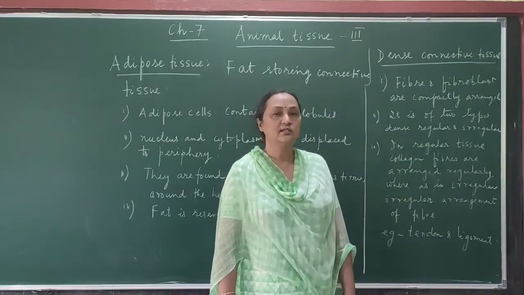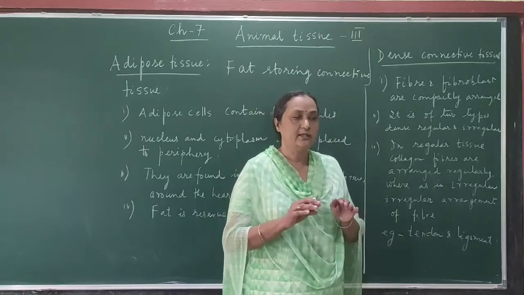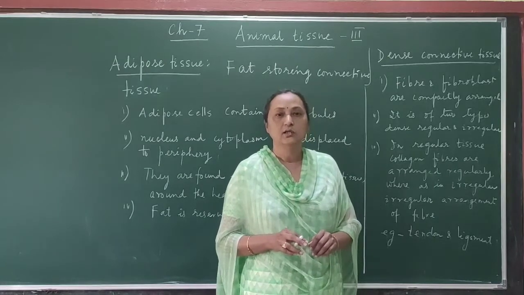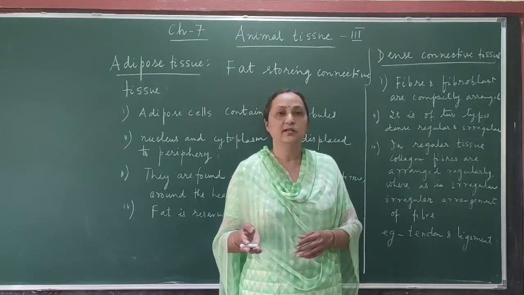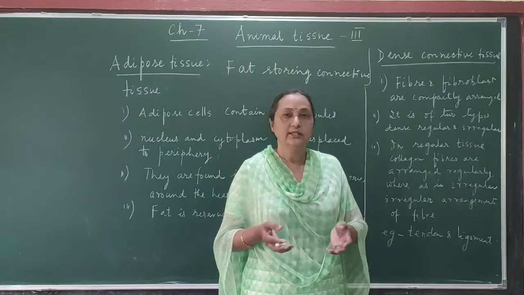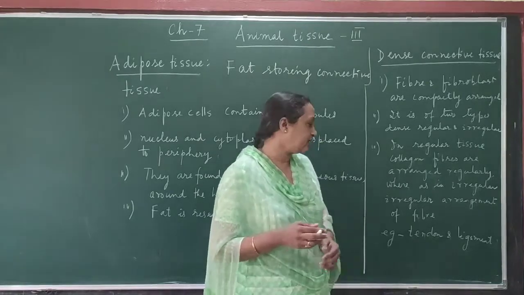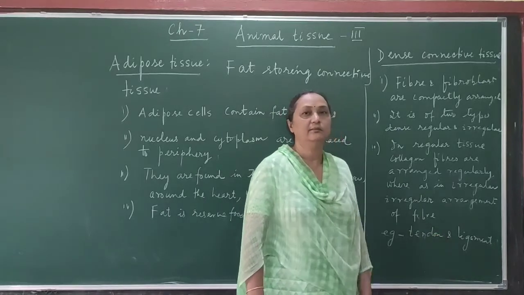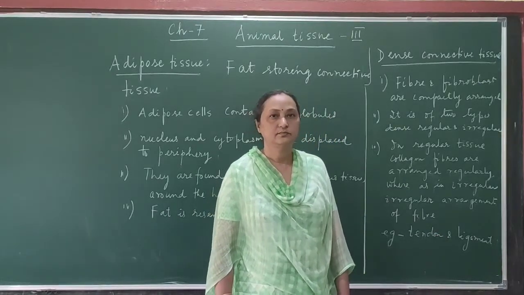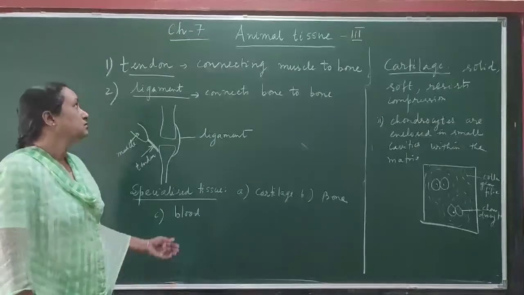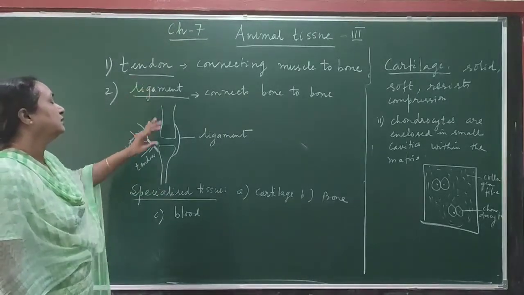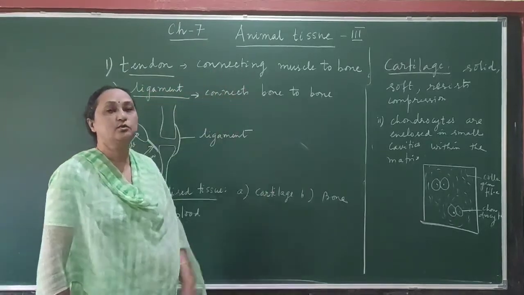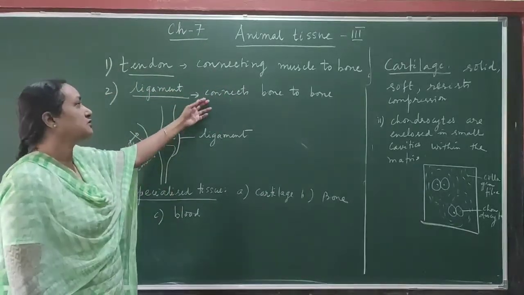In the regular dense connective tissue, the fibers are arranged in a particular pattern, so the arrangement is regular. Whereas in the irregular tissue there is no particular pattern; the fibers are distributed here and there. The examples are tendon and ligaments. What is the difference between tendon and ligaments? Tendon connects muscles to bone, whereas the ligament connects bone to bone.